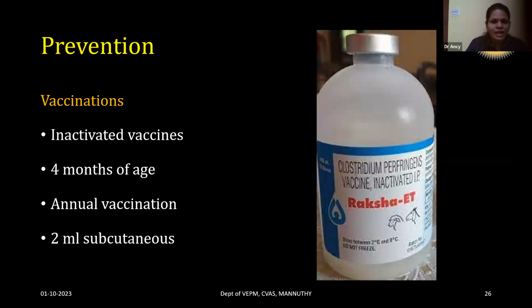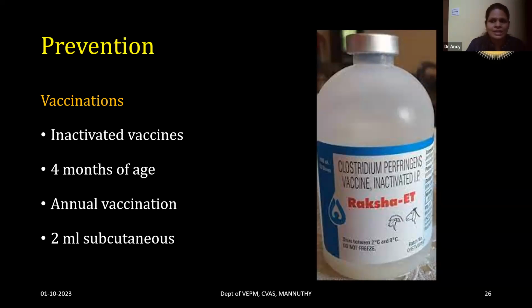Primary vaccination should be given at 4 months of age, and thereafter annual vaccination should be done. When you go for annual vaccination, preferably it should be given before the start of the season, like May, June, July, which are considered the season for endotoxemia, as there will be rain in most areas, which will favor lush green pasture. So before that, you have to give the vaccination.